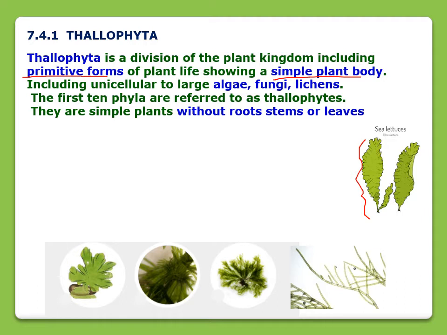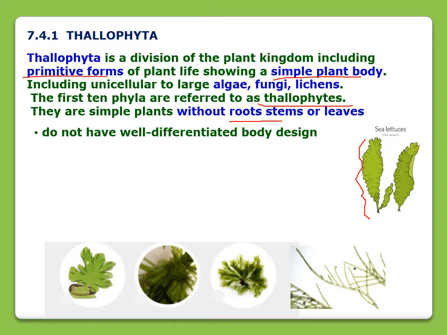This type of body is known as thallus. These plants include algae, fungi, and lichens. In the plant kingdom, the first 10 phyla are referred to as Thallophytas. These are very simple plants without roots, stems, or leaves.